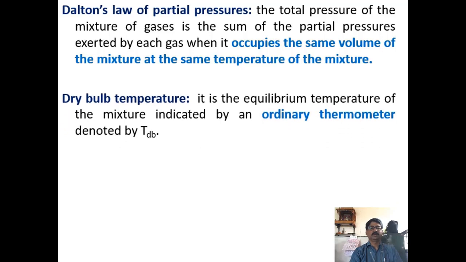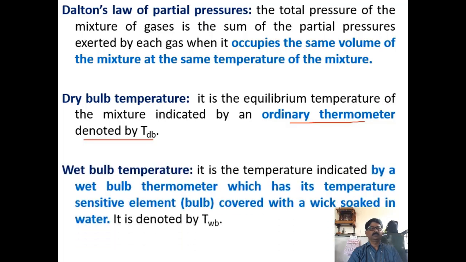Now coming to the dry bulb temperature, it is the equilibrium temperature of the mixture indicated by an ordinary thermometer. So any ordinary thermometer used for temperature measurement gives the dry bulb temperature. Now, wet bulb temperature is the temperature indicated by a wet bulb thermometer which has its temperature sensitive element. Which is the sensitive element here?